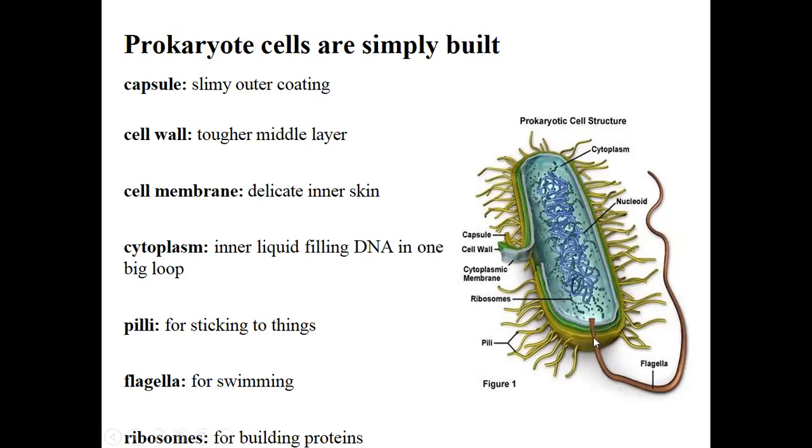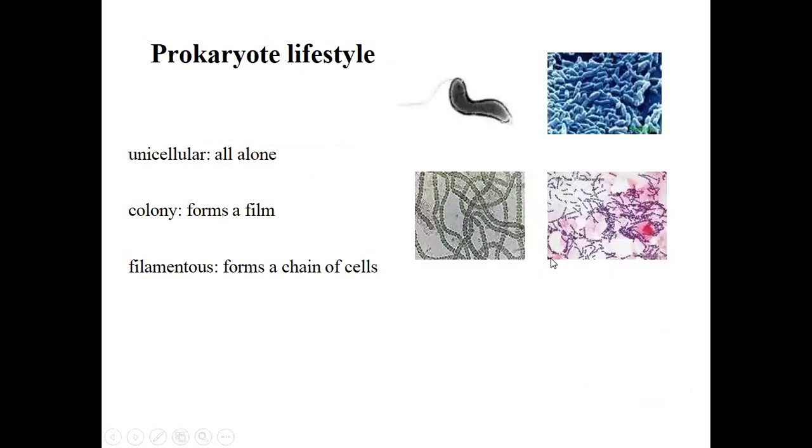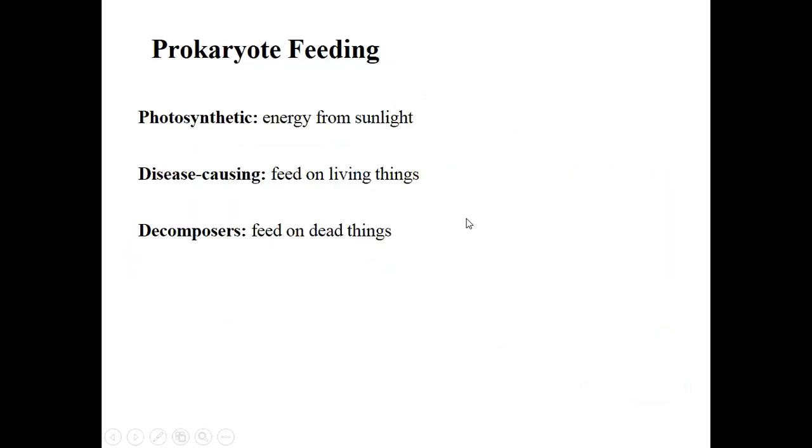Then there is a flagellum, or flagella, that helps it move from one place to another for swimming. And ribosomes are also present in the cytoplasm for the development of different proteins. The prokaryotic lifestyle is very simple, as they are unicellular organisms, present alone or in colony form. So it is filamentous and forms chains of different cells. Here you can see in these figures. It is a simple, single one. However, this is in chains and colony form.